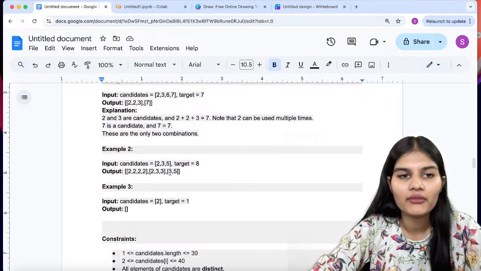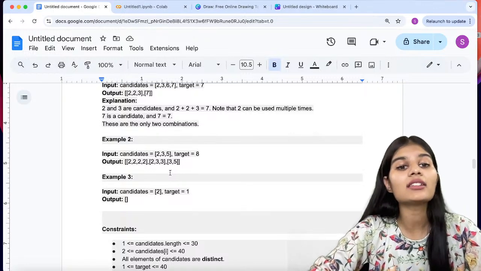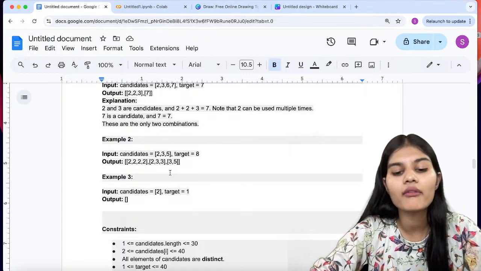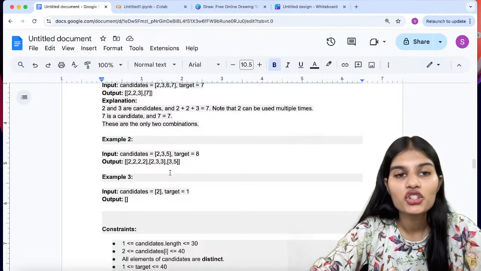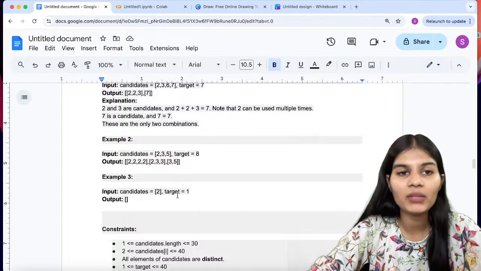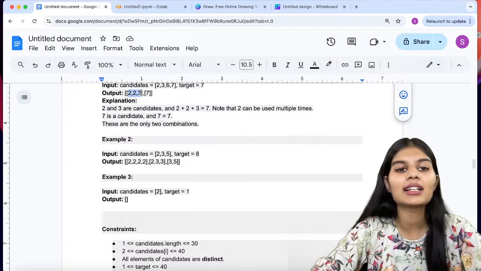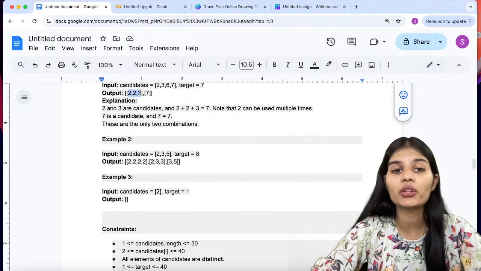Now what do I have to do? Simply find the answer. The sum of these numbers should result in 7, meaning when you add these values, it should give you 7. That's what you're trying to do.